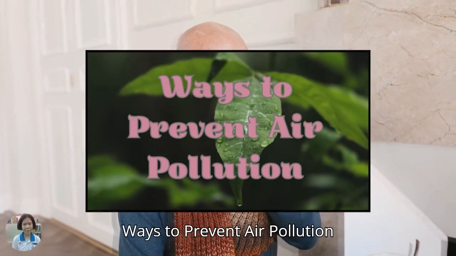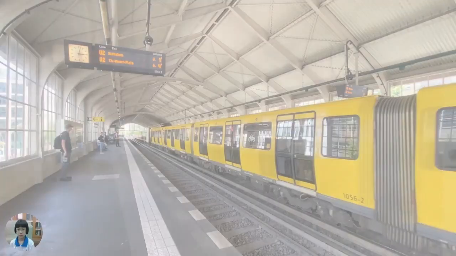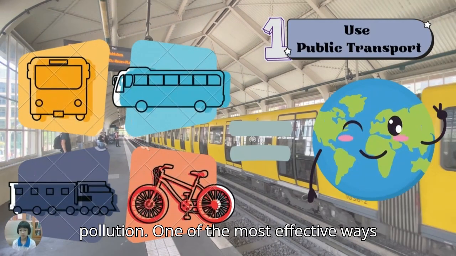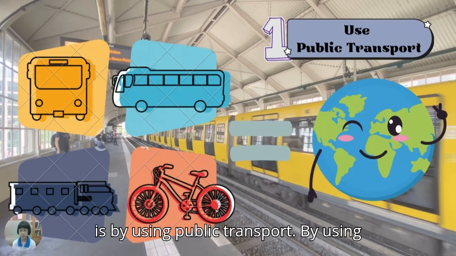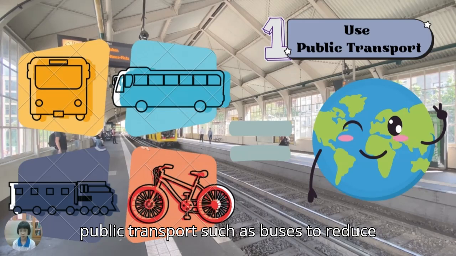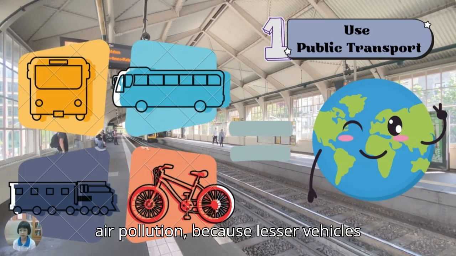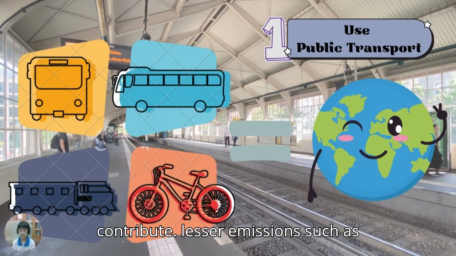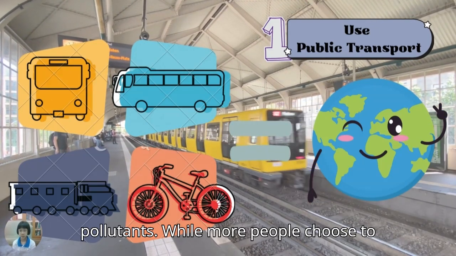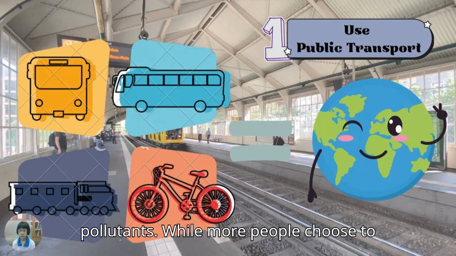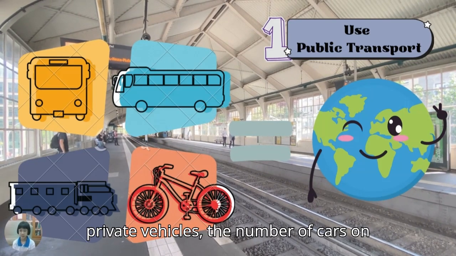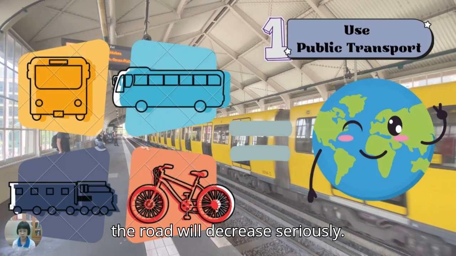Ways to prevent air pollution. There are several ways to reduce air pollution. One of the most effective ways is by using public transport, such as buses, to reduce air pollution because fewer vehicles contribute fewer emissions such as carbon dioxide, carbon monoxide, and other pollutants. When more people choose to use public transport instead of driving private vehicles, the number of cars on the road will decrease significantly.